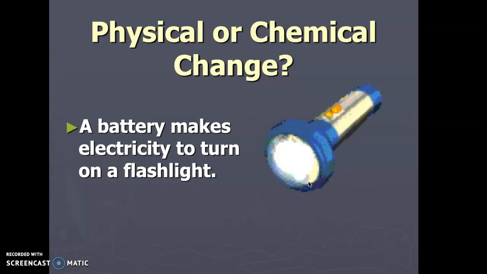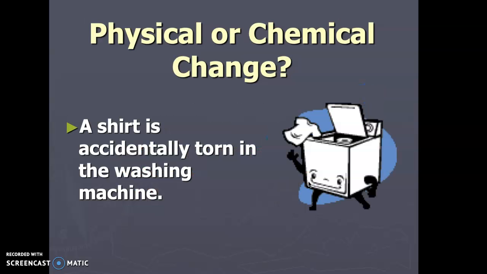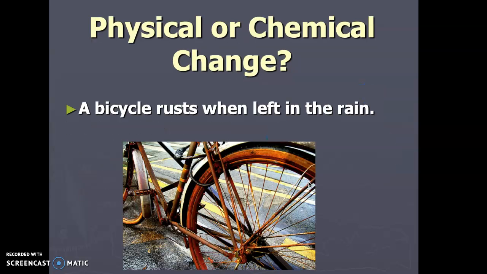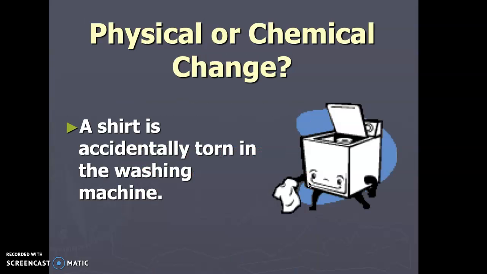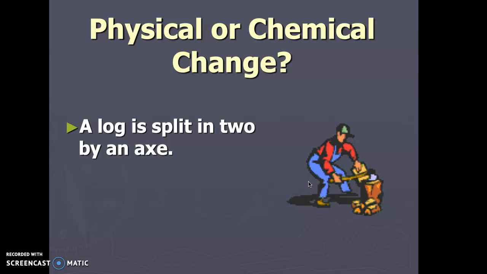A battery makes electricity to turn light, creating light. Right? So this would indicate that there's probably a chemical change that's going on here as a result. And as those electrons move through the battery to produce light, we are having some sort of chemical reaction. Rust, we've covered before. It is a chemical reaction. A shirt is actually torn in the washing machine. Physical. A log is split in two.